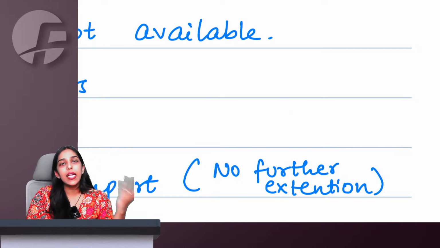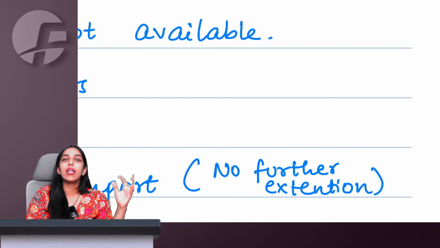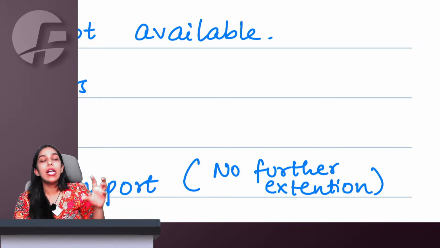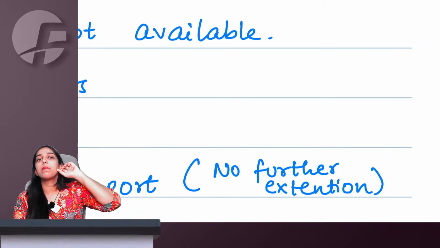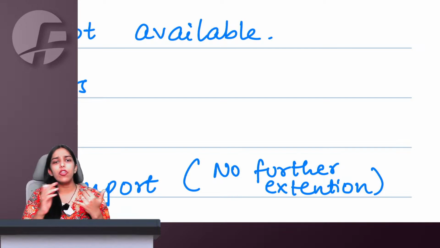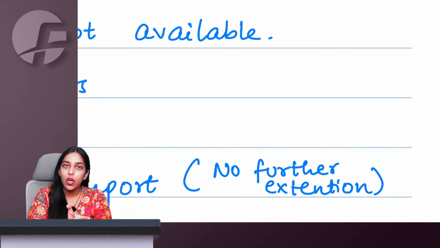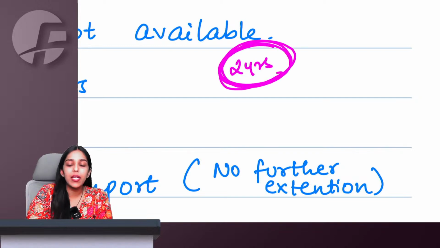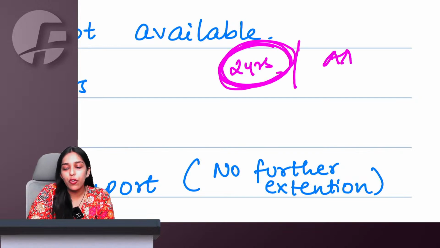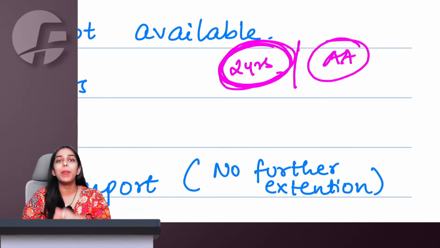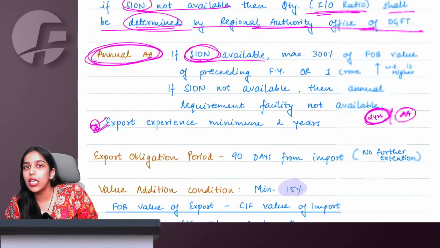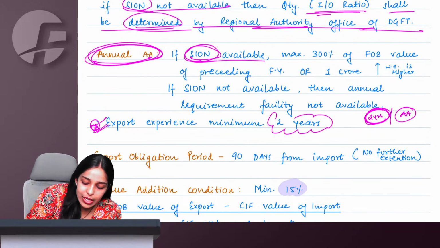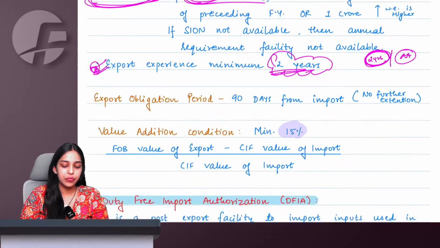However, it was earlier there in your syllabus, which means whenever I am importing, I pay the duty, and later if I export within the given period, I can get a refund of whatever import duties I had paid. So we have the duty drawback option available, we have the DFIA option available. Do not worry about that. But if you have at least 2 years experience in export, then you can simply go for advance authorization, where you do not have to pay any duty while you are importing the inputs to be used for exported goods.